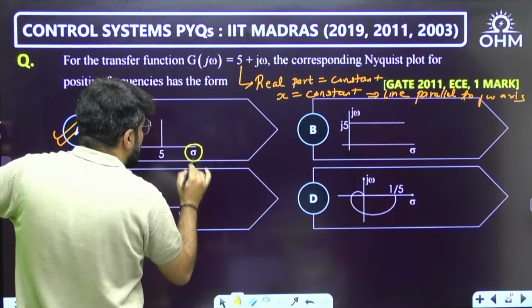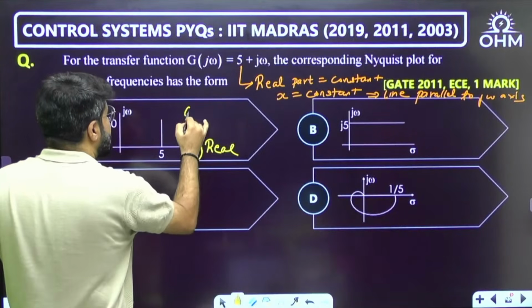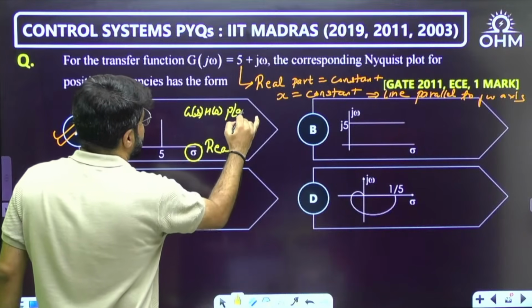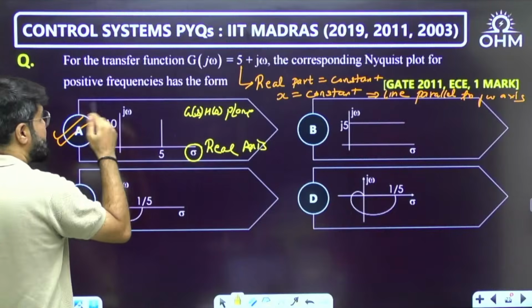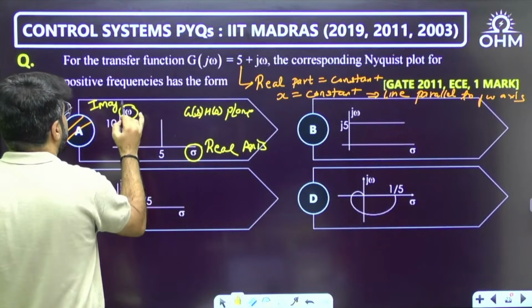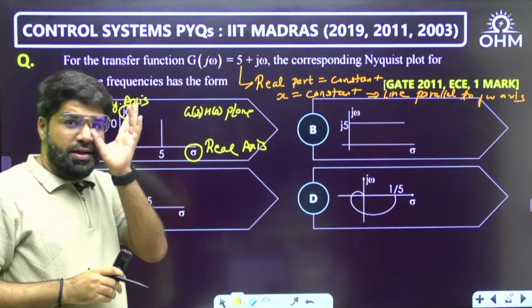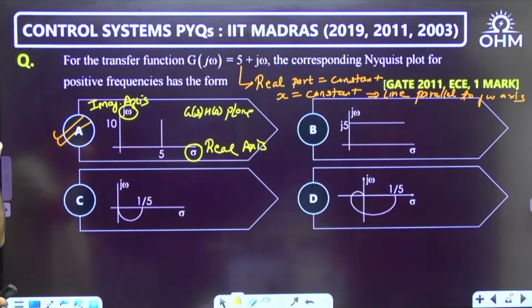This should be actually the G(s)H(s) plane, and this is simply named as real axis, real part of G(s)H(s), and this is simply named as imaginary axis of that particular plane. Sigma and j omega comes in the s plane actually. So there is a conceptual error here, but the intent is still clear. We can still solve the question.